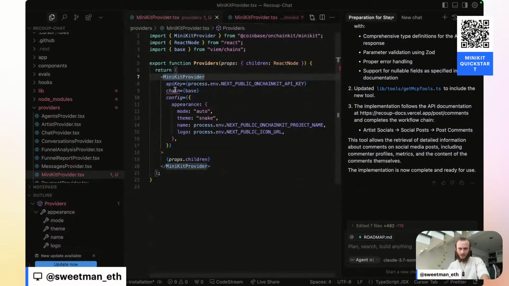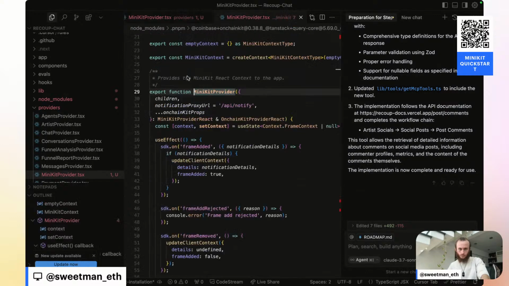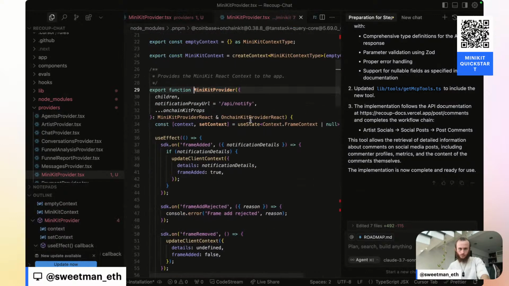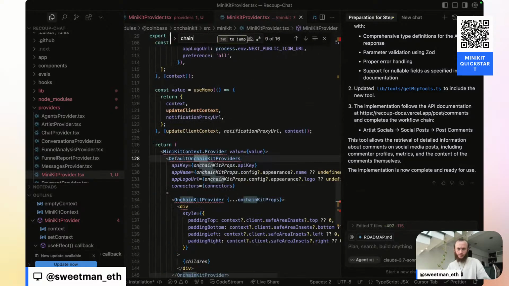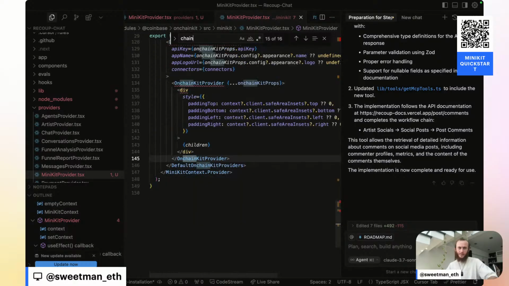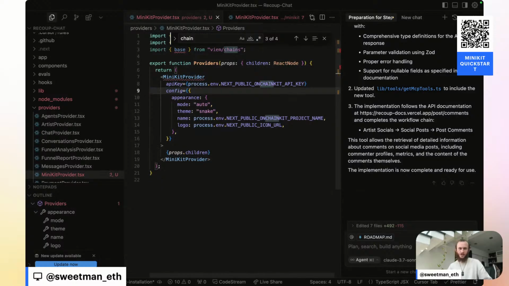I'm not even sure we need a chain in here. Is chain being used anywhere? I'm not seeing it, so let me try just removing Base for now.